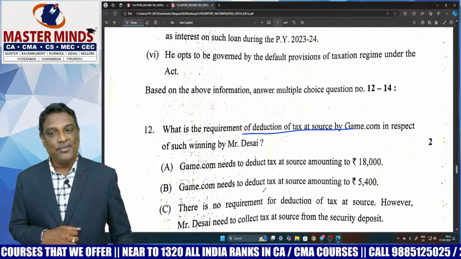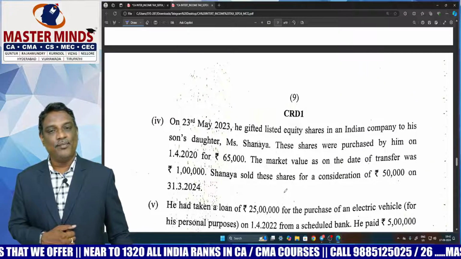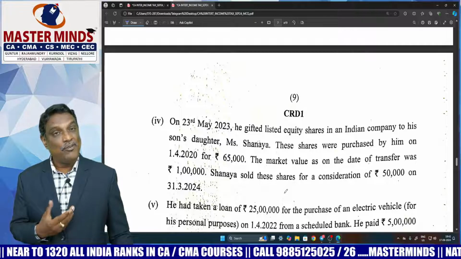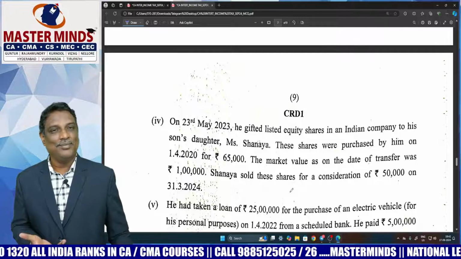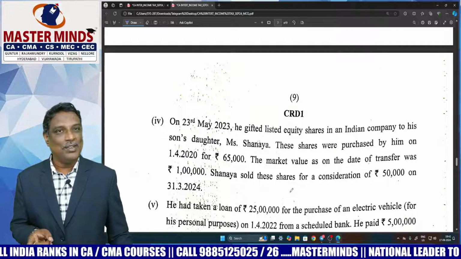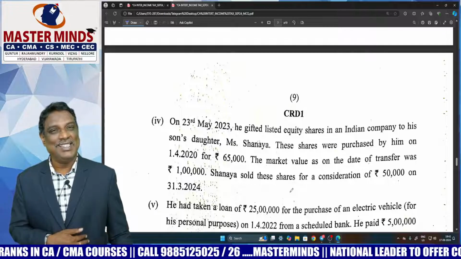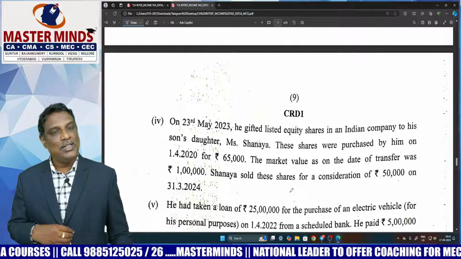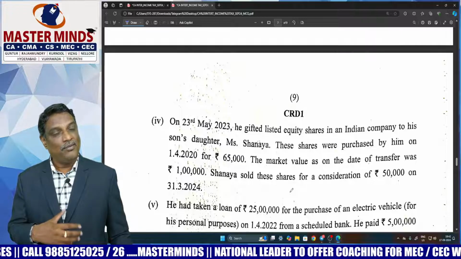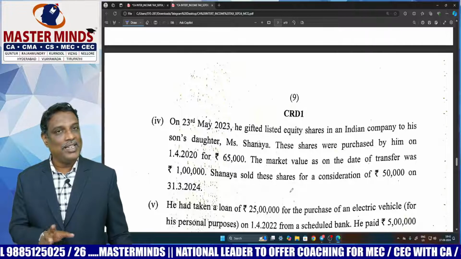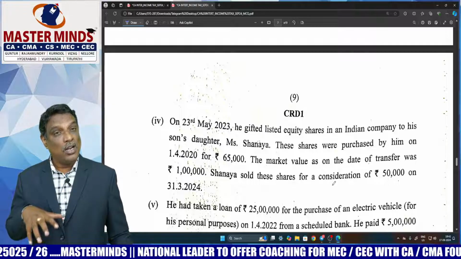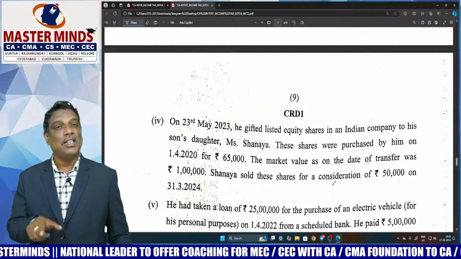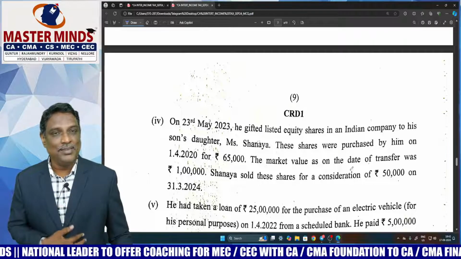So remaining rest of MCQs are scenario based. Okay, that's the paper. So my opinion is this time paper is somewhat difficult when compared to previous attempt, because previous attempt paper is too easy. Otherwise, paper is moderate in nature. So student who prepared well can answer this paper very easily. Because reason, all the questions were covered in our material. In addition to that, some of the points were covered in amendments material released by Mastermind.